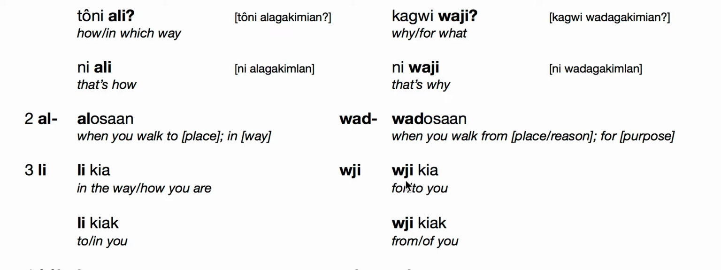Here we see udzi used on its own with kia, meaning for or to you. I could say yo udzi kia, this is for you. If I add the k on the end, though, it's no longer for you. It actually becomes udzi kiak, from you or of you, something from you or something of you. And therefore we get li kiak, which is to or in you. Udzi kiak, from or of you, li kiak, to or in you. So these are great for clarifying just how we might use these on their own and how we'll see them quite often in the written materials.